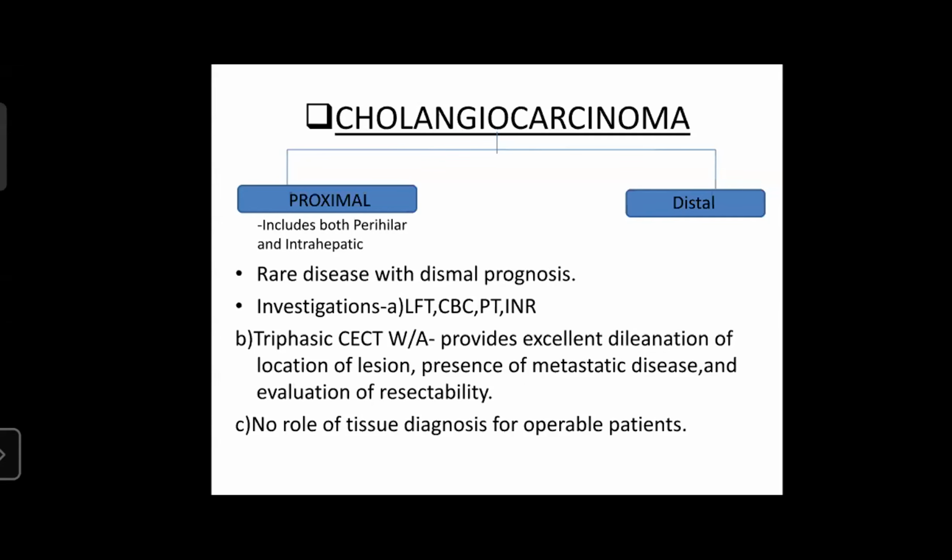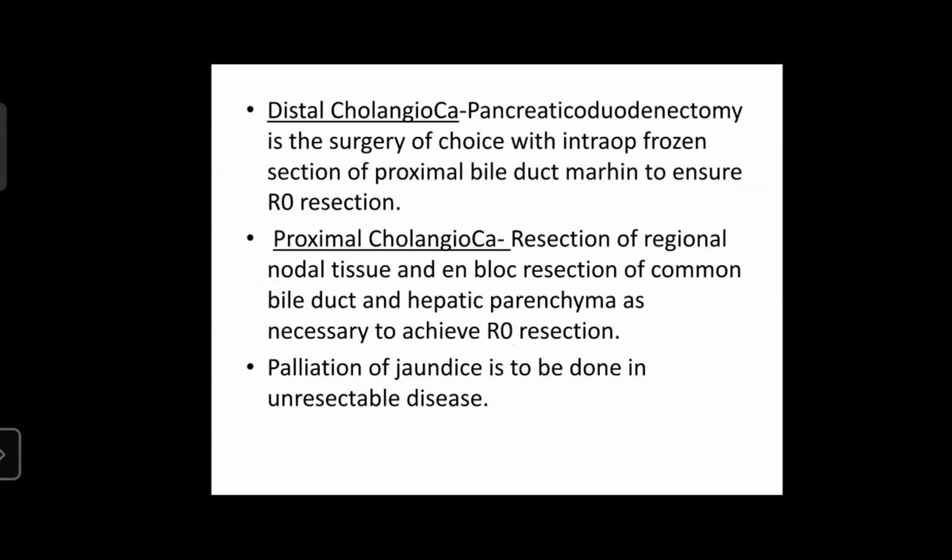Apart from the routine investigations for obstructive jaundice, a triphasic CECT has to be done to localize the lesion, to see any presence of metastatic disease and evaluate for resectability. There is no role for tissue diagnosis for operable patients. Tissue diagnosis has to be done only for patients who need to undergo palliative chemotherapy or radiotherapy.